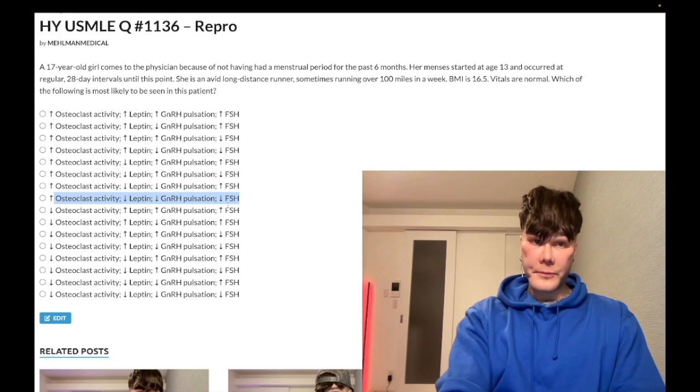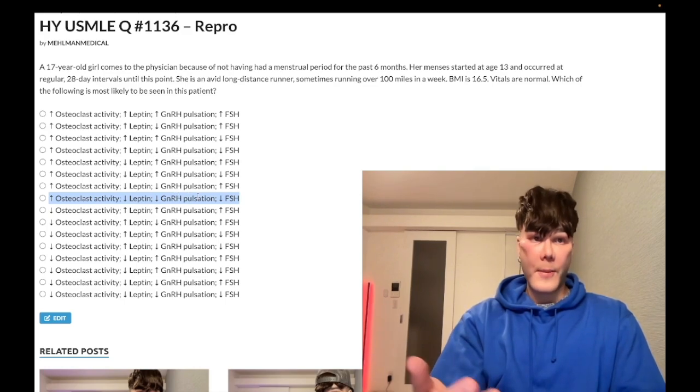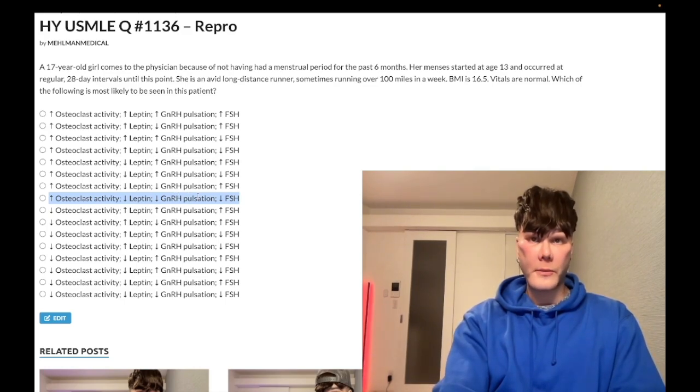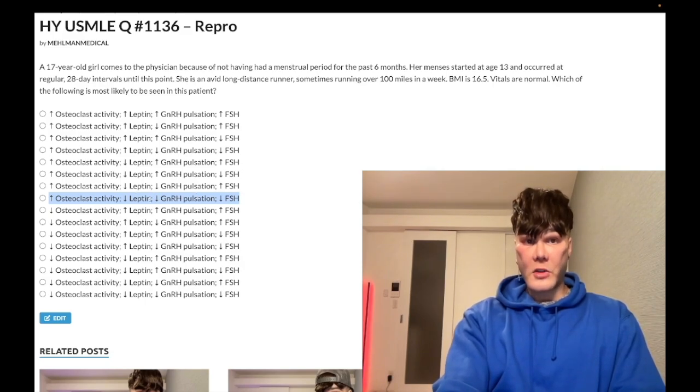So in summary, we're going to have increased osteoclast activity because we have a low estrogen state, decreased leptin because she's got low BMI. She's going to be hungry, quote unquote. The low leptin is going to cause abnormal GnRH pulsation. There's a threshold leptin level that's required for normal GnRH pulsation. You can think of it as if she's not got sufficient BMI, then the body is not wanting to reproduce at that moment. And then FSH is decreased because we have central amenorrhea.